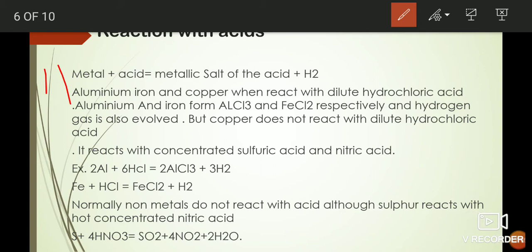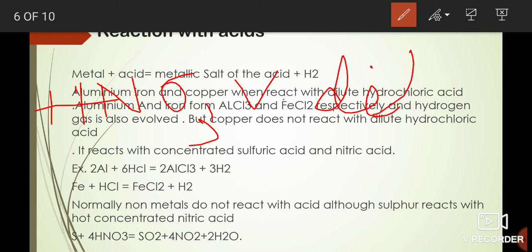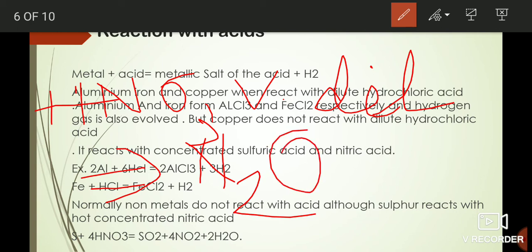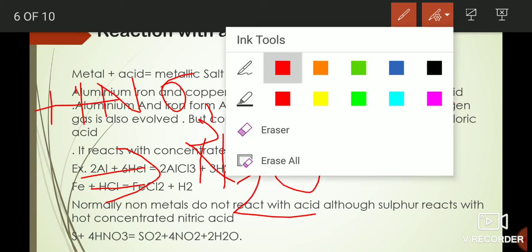I was talking about the first one, when HNO3 is very dilute. So what does it form? It forms N2O, that is nitrous oxide.